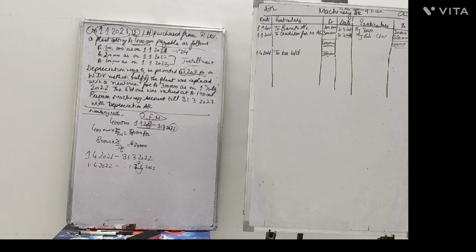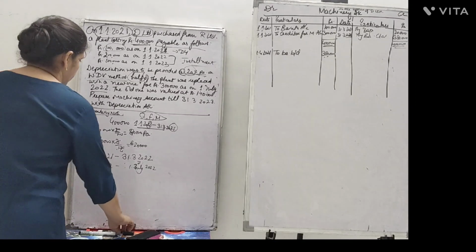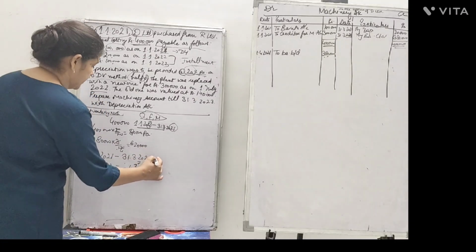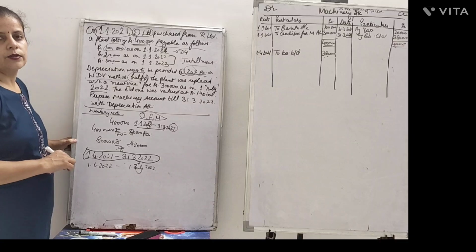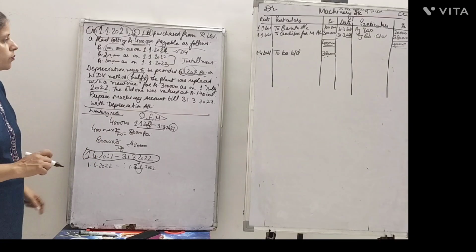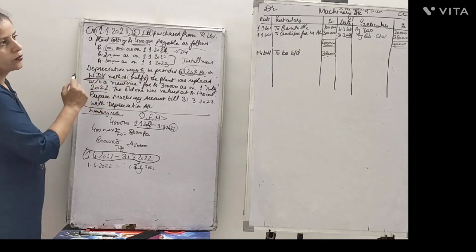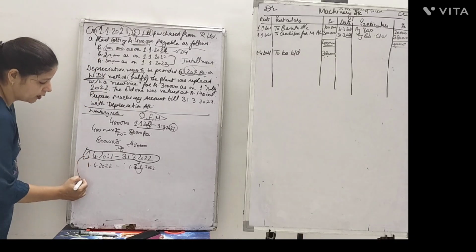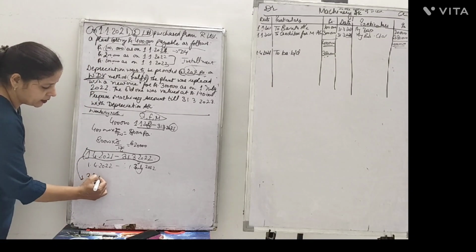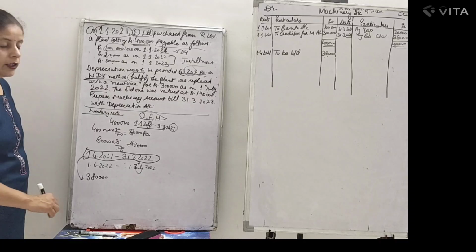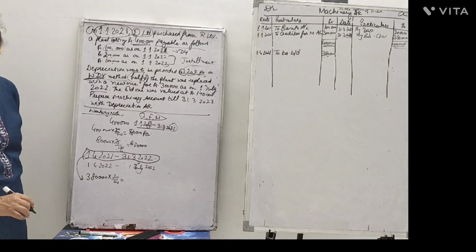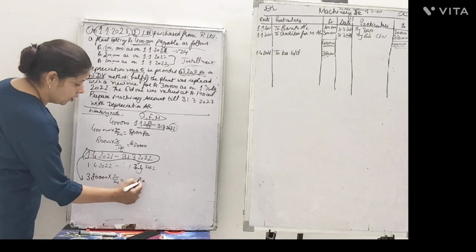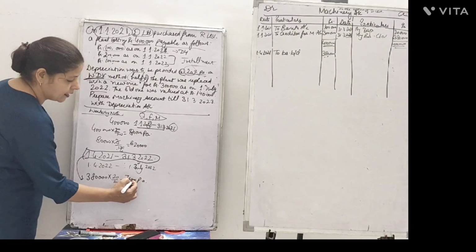So we have to calculate the depreciation. What would be the amount of depreciation for this particular year? We have to consider from 1st April 2021 to 31st March 2022. The depreciation is to be charged on the written down value method. The value brought down on this date is 3,80,000 rupees. On 3,80,000, when a 20% rate was given as depreciation, the per annum depreciation we got is rupees 76,000 here.